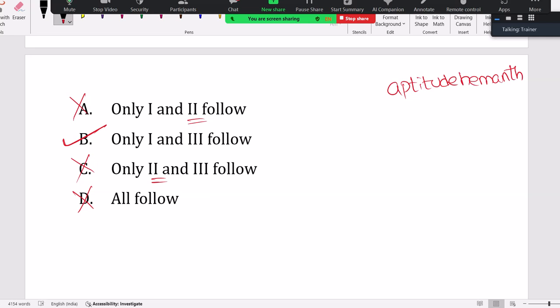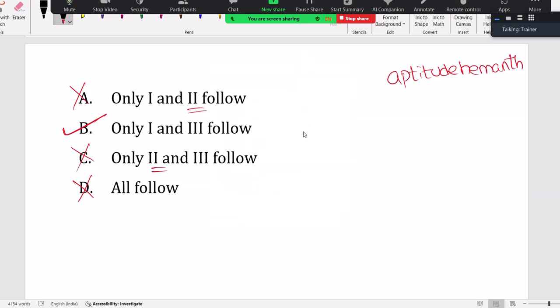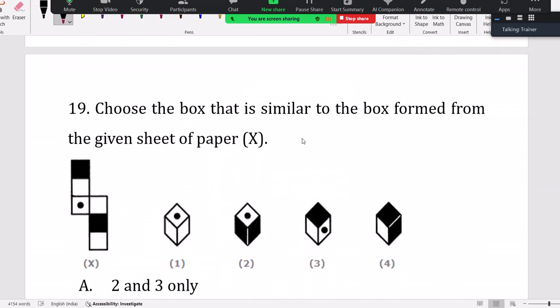I have already shared a PDF with all the topics a couple of days before, so you don't have to search for them. You can just use that. Okay. Now let's go for this question.